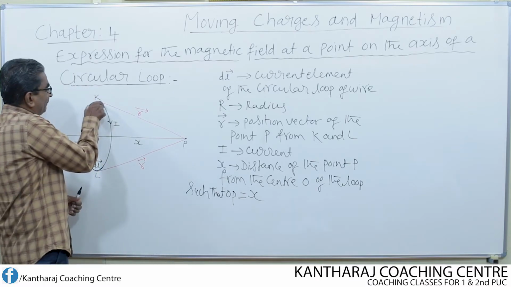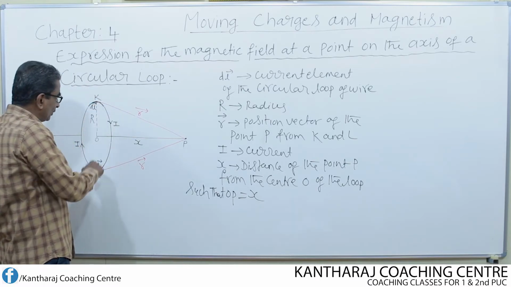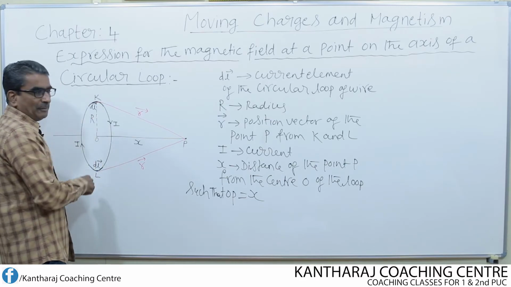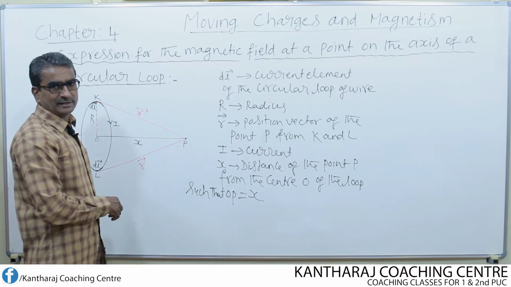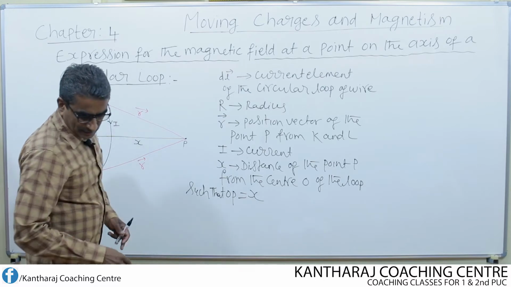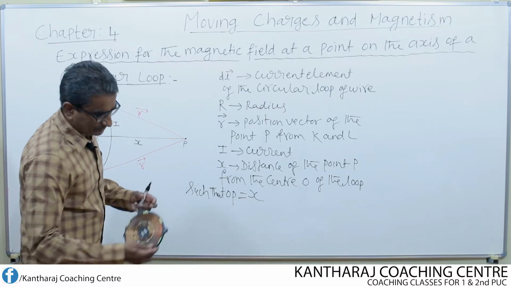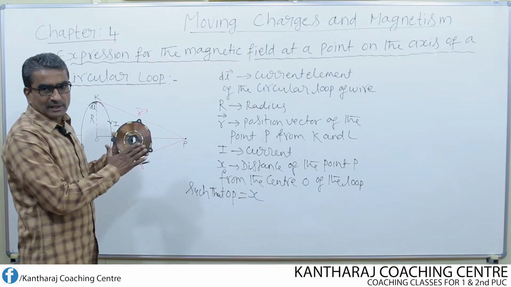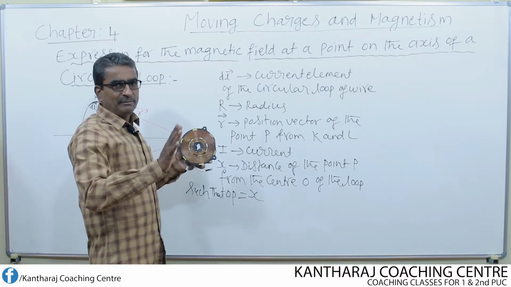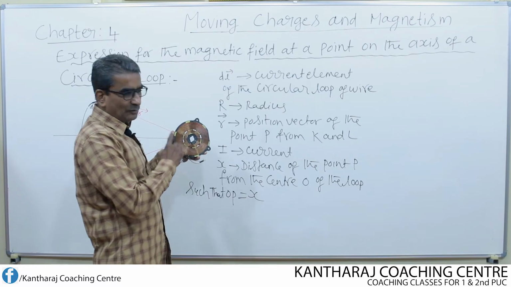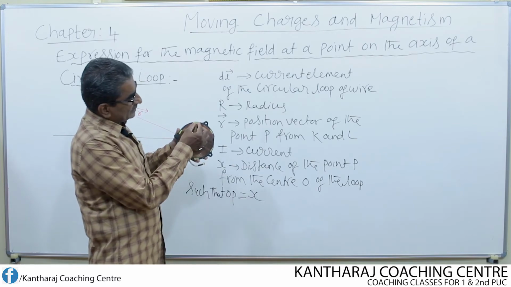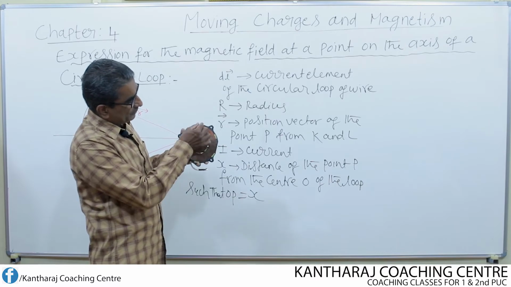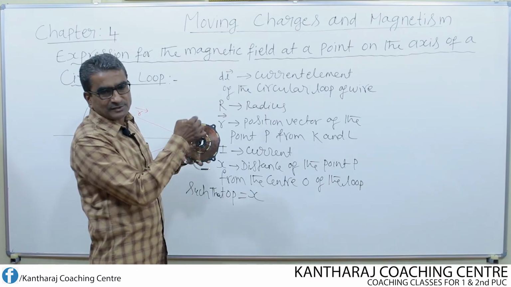Due to this upper current element, we have taken two current elements, one at the top and one at the bottom, exactly at the opposite ends of the diameter. For the time being, assume that there is only one turn of wire. Look, this is a small portion and this is a small portion. I treat these two small portions as current elements.